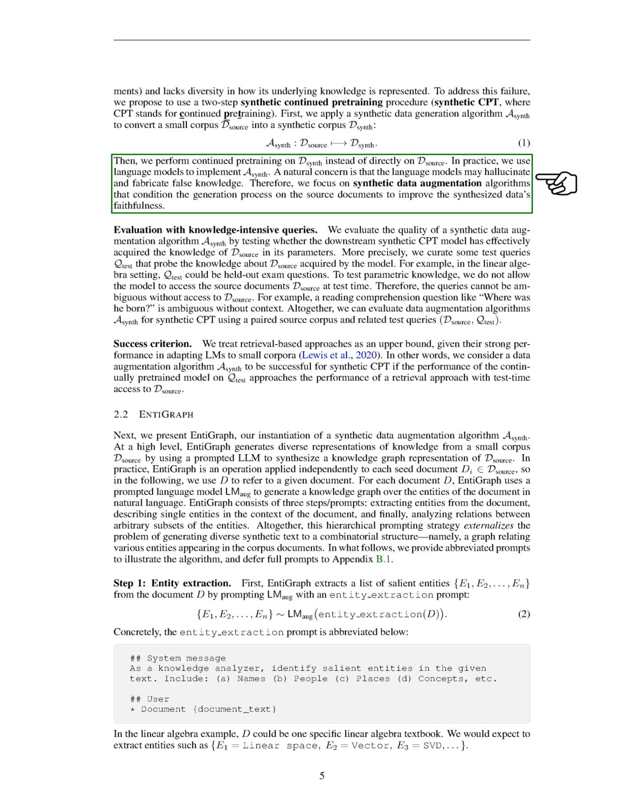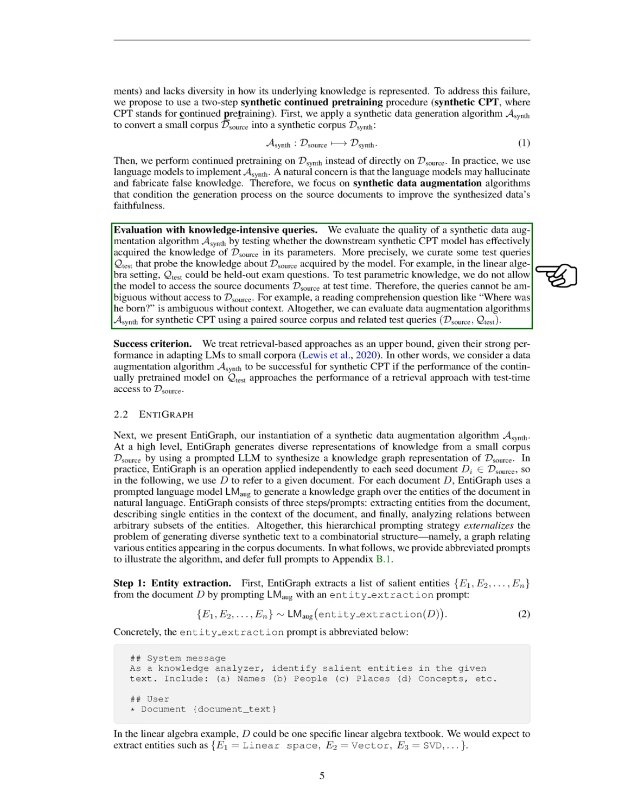Then, we perform continued pretraining on DSynth instead of directly on Ds. We implement AlgSynth using language models, but we are cautious about the potential for these models to create inaccurate information. Therefore, we focus on algorithms that ensure the generated data remains true to the original documents. Next, we evaluate the effectiveness of AlgSynth by checking if the downstream model has successfully learned the knowledge from Ds.